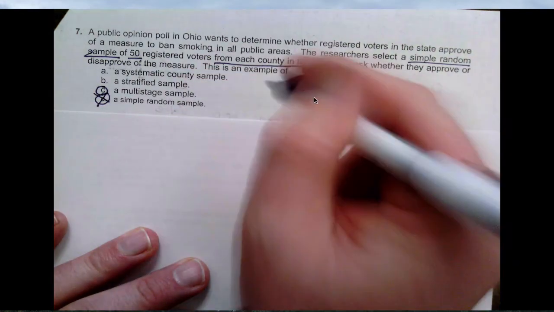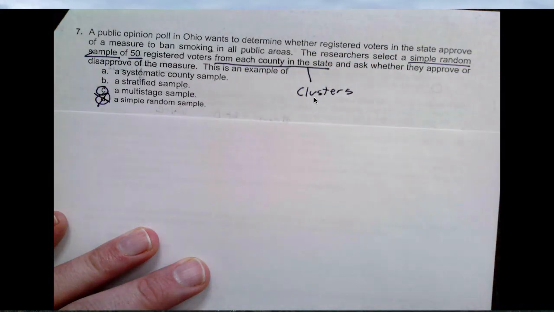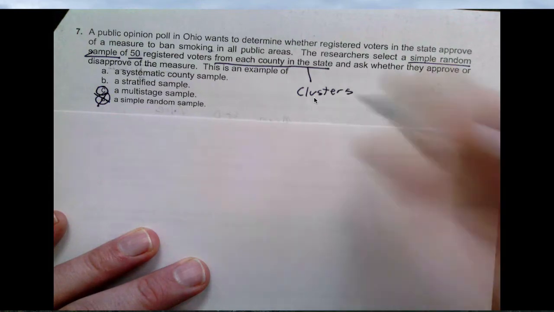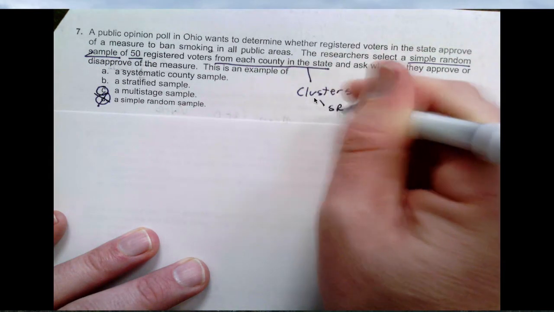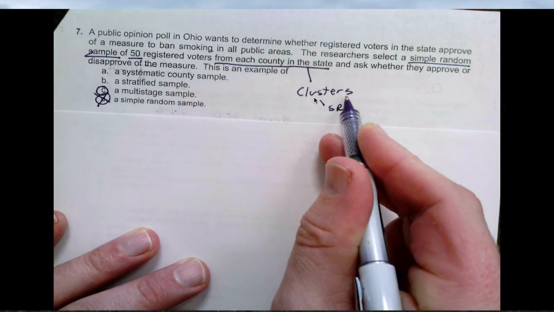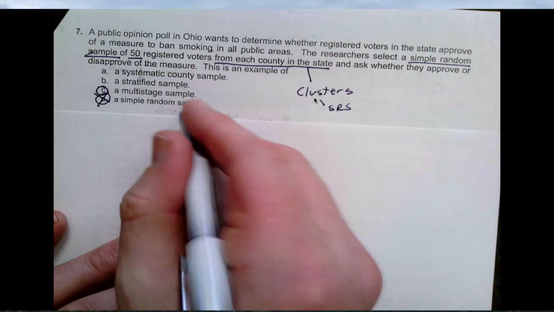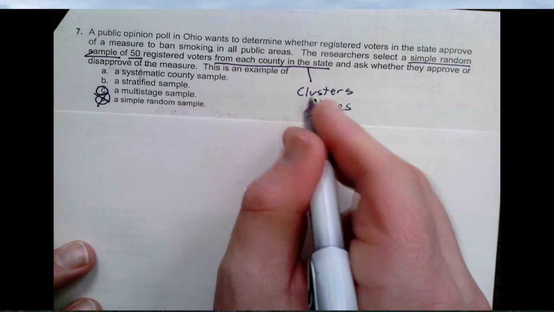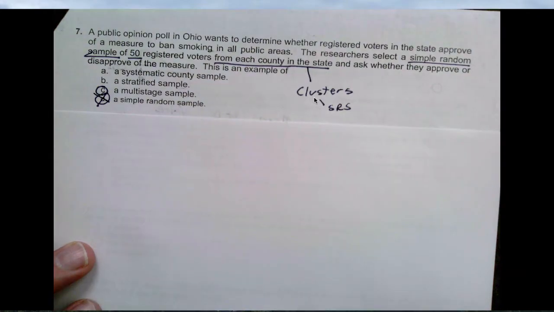First, when we split it into county, these counties are clusters. We did that, okay? So each county is a cluster. And then within the cluster, you're either going to survey everybody in the cluster, which keeps it as a cluster sample, or within that, you then perform a simple random sample, which is what they did. Now, if you're going to do a cluster and then only take an SRS from that cluster, that is called a multi-stage sample. Okay, so it will not be on our midterm, but we did cover clusters, we covered stratification, we covered SRS. Okay, we just didn't combine them together and call it a multi-stage sample.